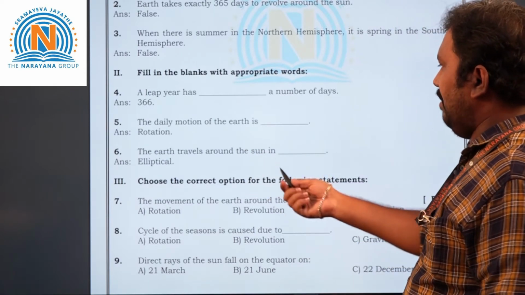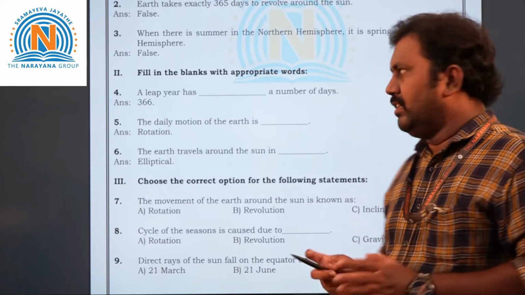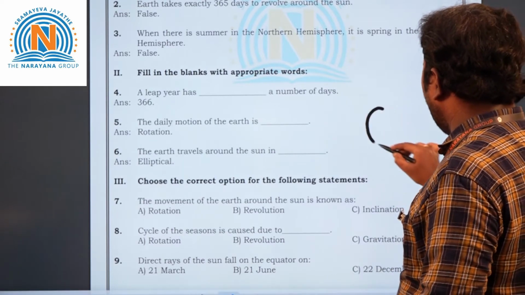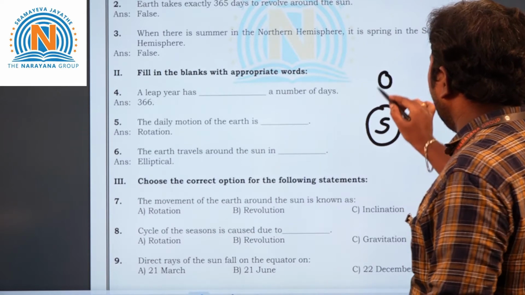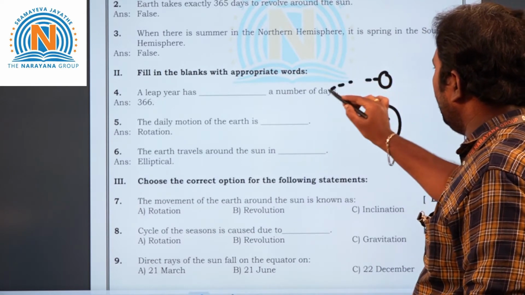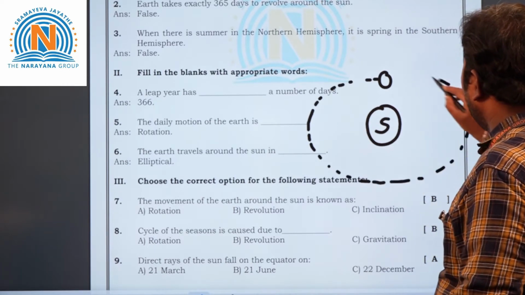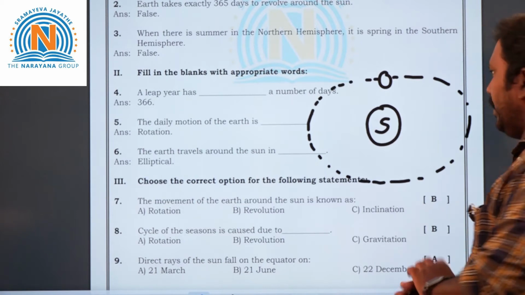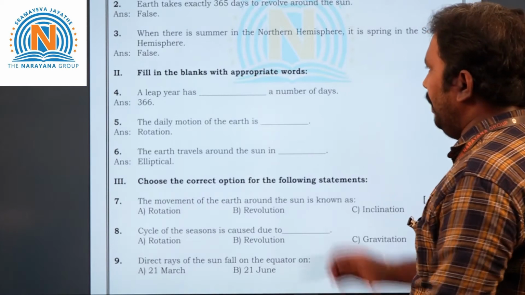Next, the earth travels around the sun in an elliptical path. That means, if you see here, for example, if this is the sun, so the earth, see here, the earth is moving around the sun in a fixed path. So this is called an elliptical path. Okay, children? So fill in the blanks over.